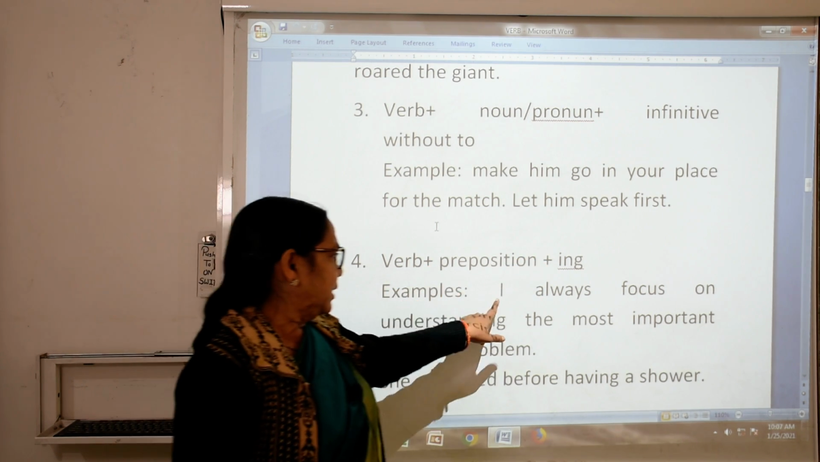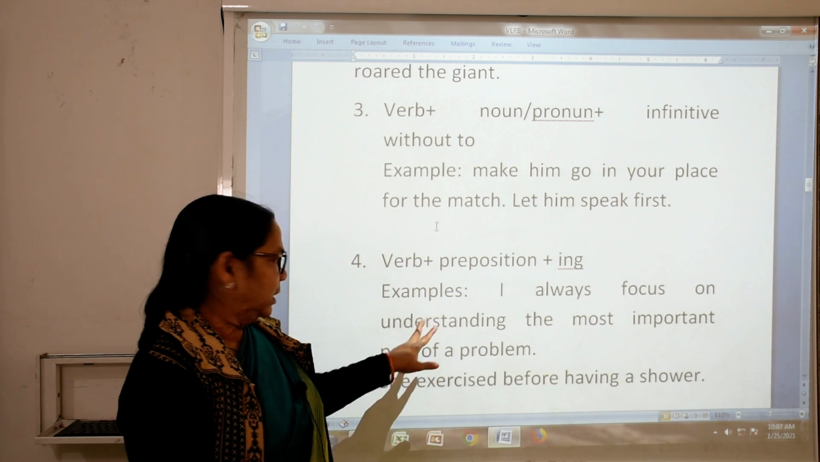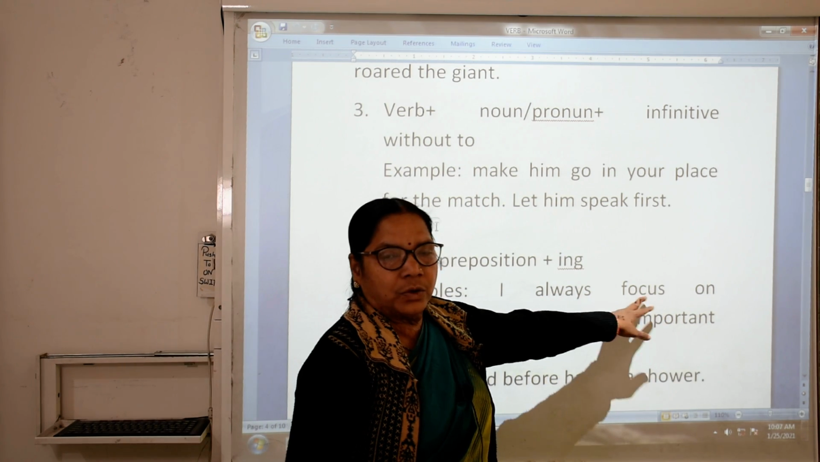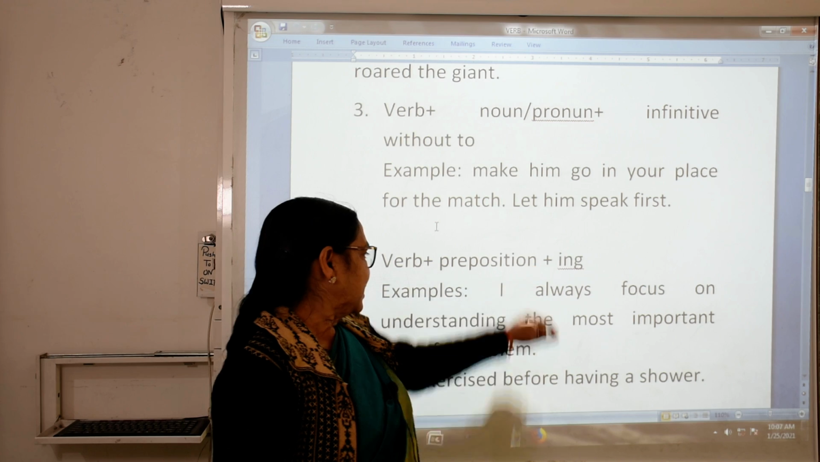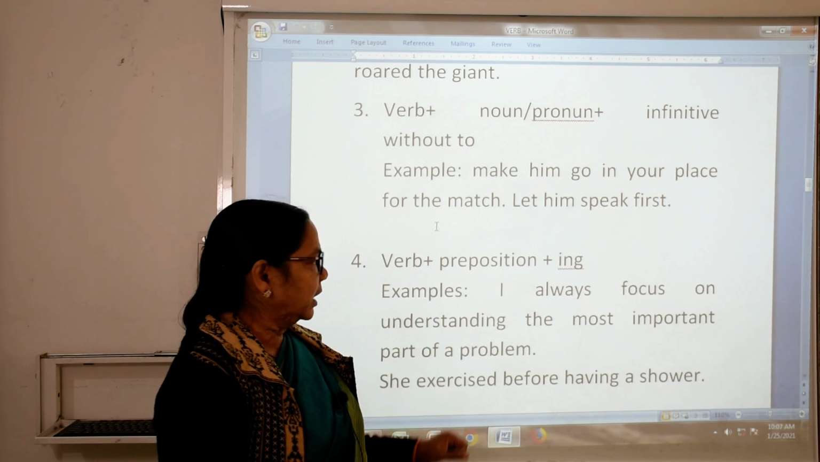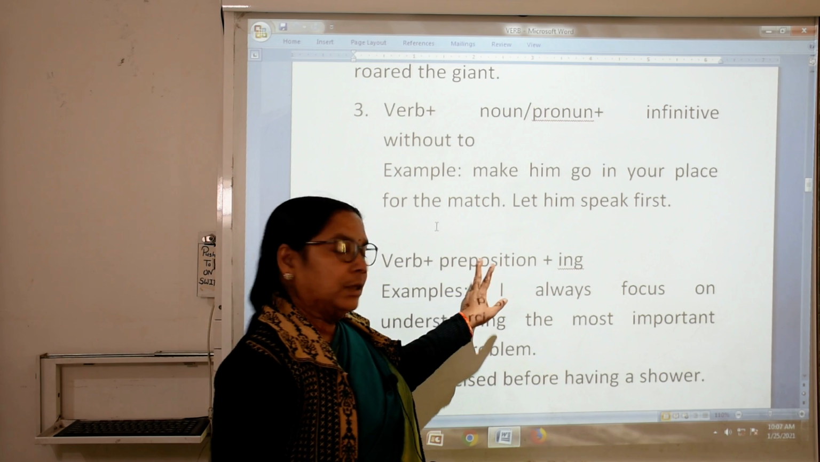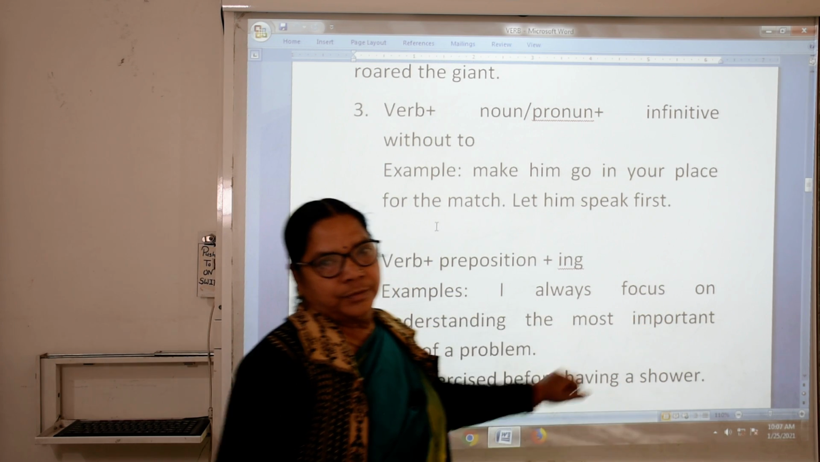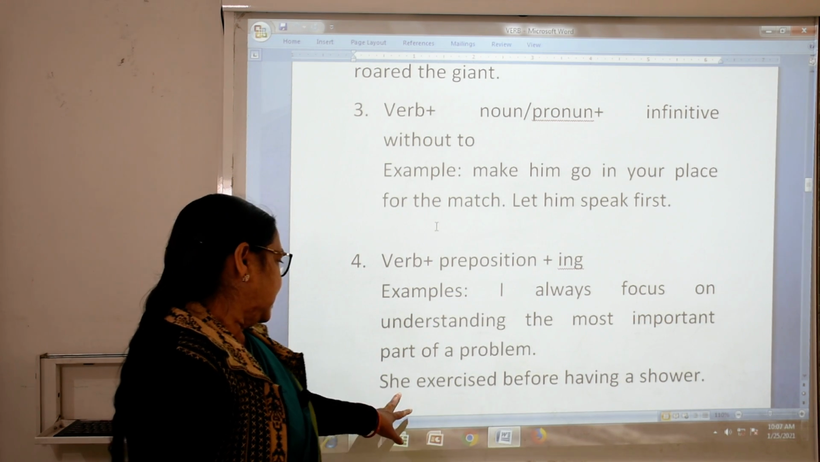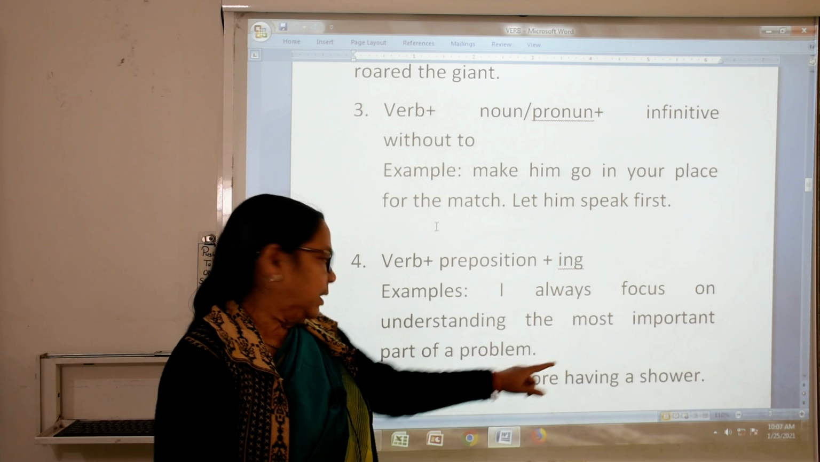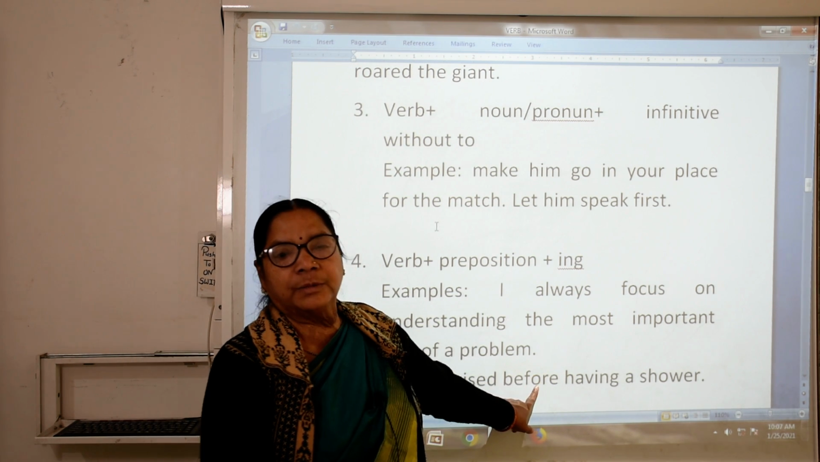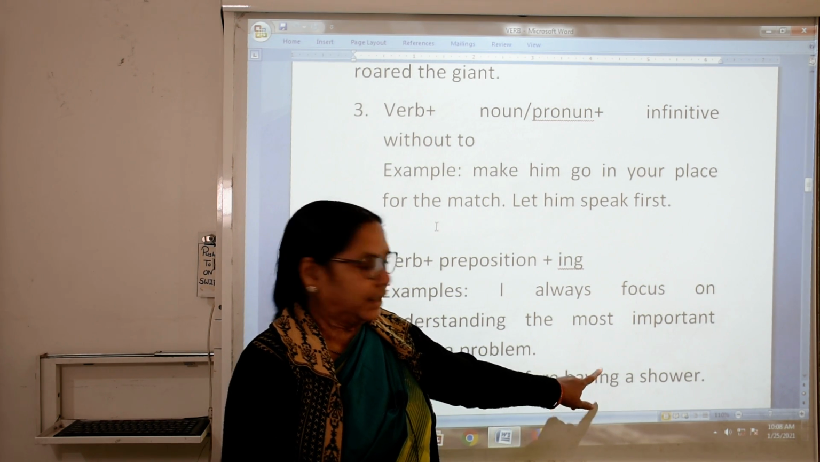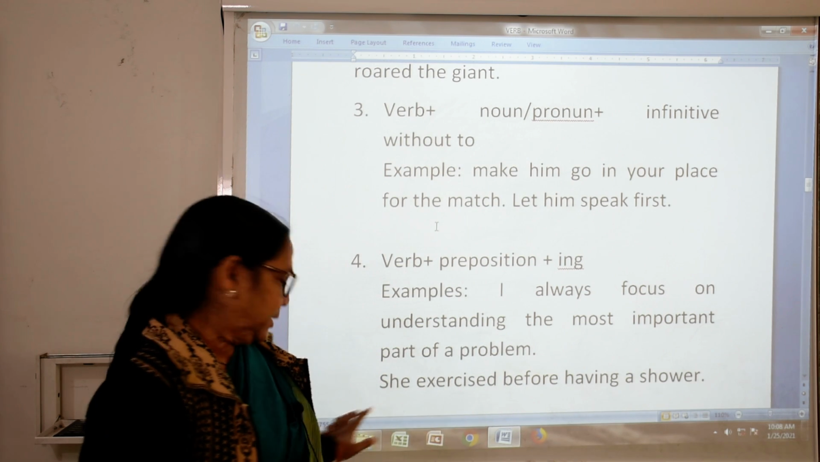Now the fourth one, verb plus preposition plus ing. See the example, I always focus on understanding the most important part of the problem. On is what here? Preposition, plus ing, understanding. Okay. Now, she exercises before having a shower. Before is what, student? It is a preposition, and having is ing.